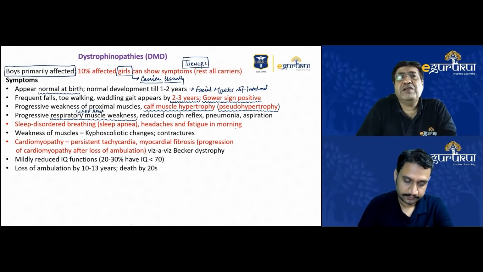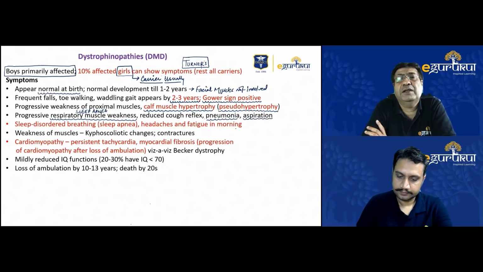Because of the respiratory muscle weakness, these children often have weak cough reflexes, and pneumonias and chest infections are very commonly seen in these cases. In fact, recurrent pneumonias and aspirations can also be causes of death. During sleep, many of these children can die. And this is a very important thing that you need to remember when you are managing these cases.